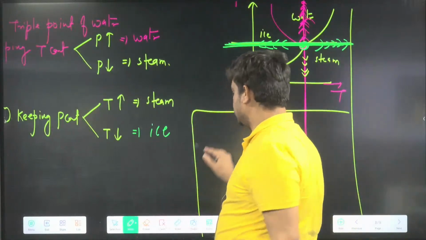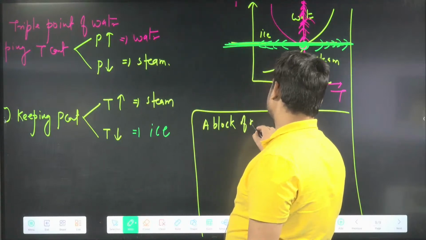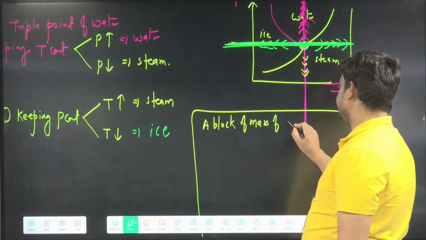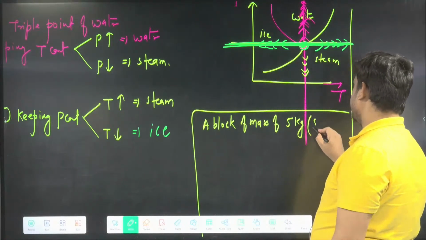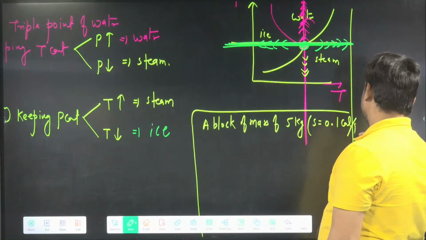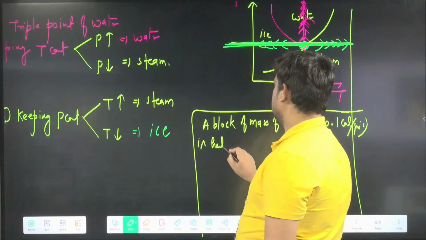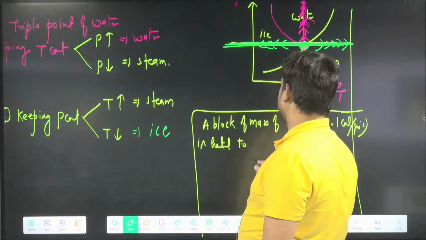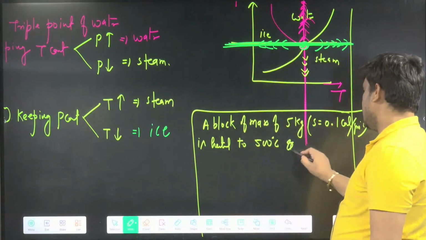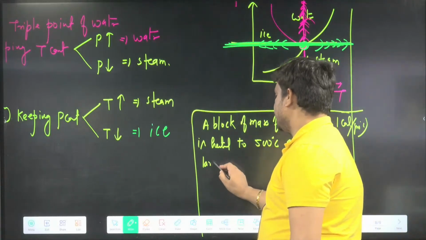A block of mass 5 kg, in brackets S equal to 0.1 calorie per gram degree Celsius, is heated to 500 degrees Celsius and kept on a large block of ice.